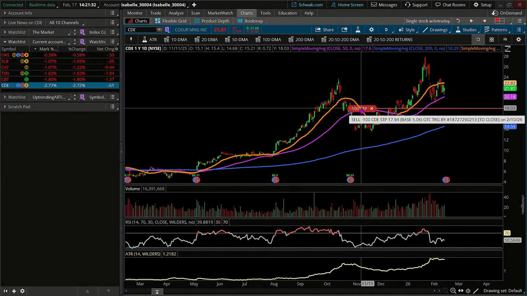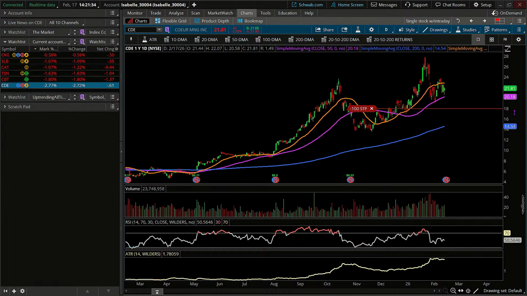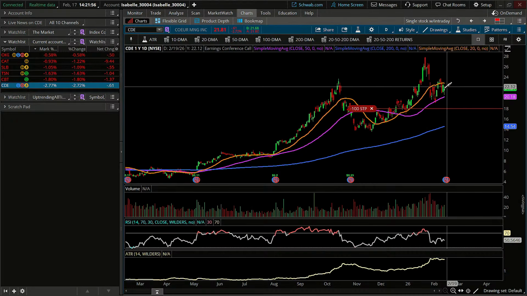The math says that if we were to do so with an elevated stop order based on the ATR of $1.78, we would be moving up from 17.94 to 18.40. So yes, again, we can elevate the stop, but it's only a difference of 46 cents. So we're going to stay the course with that and see if we can get this a little bit higher.